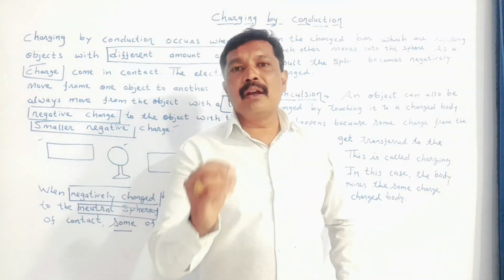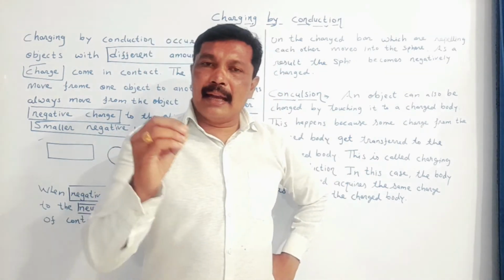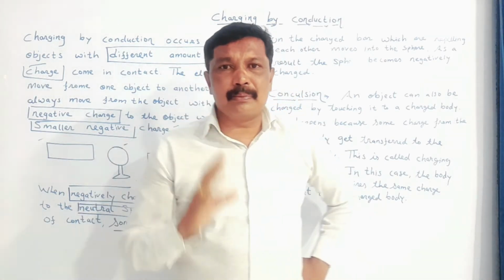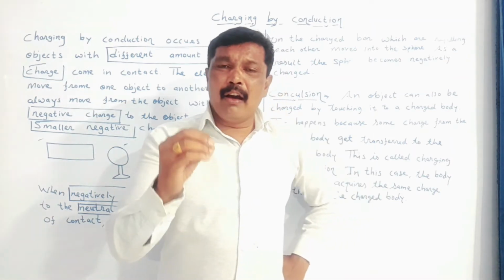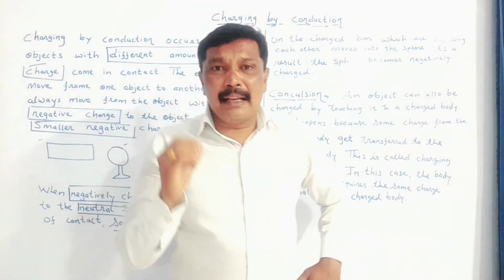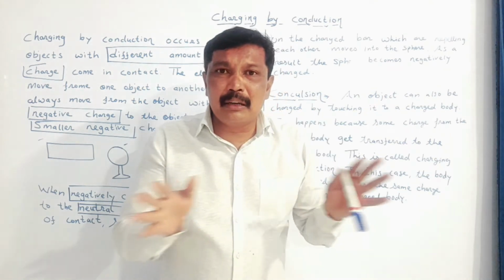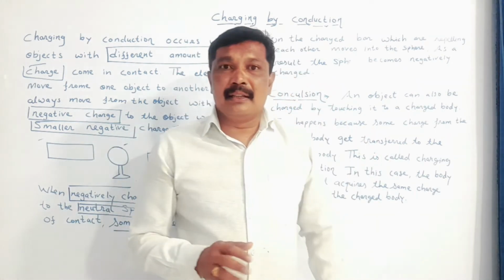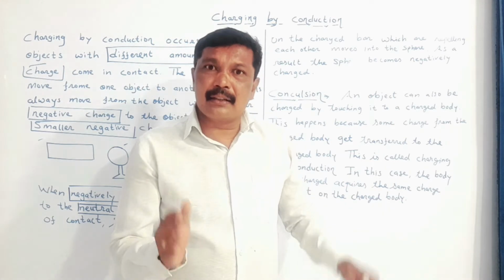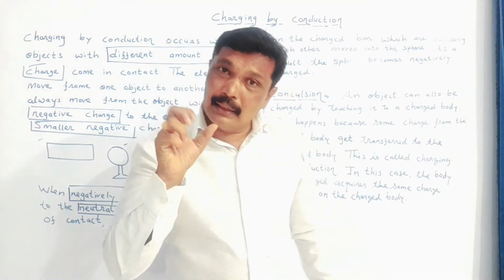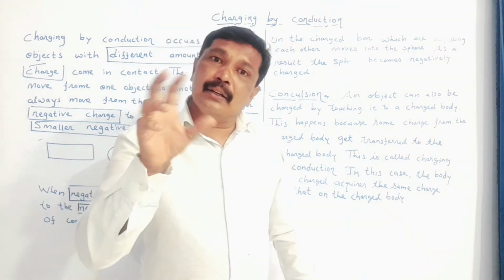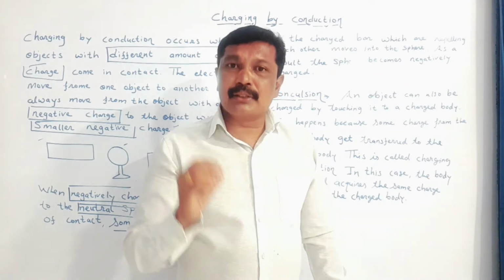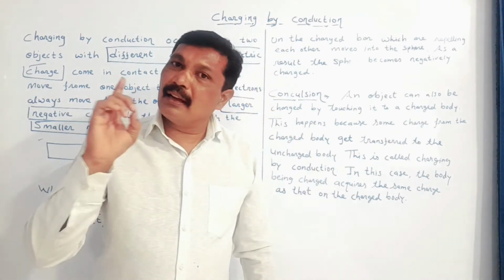My dear student, when a bar is charged negatively, it has more negatively charged particles. It has more electrons, and as they have the same charge, the electrons repel one another. When they are brought in touch with a neutral sphere, these electrons which are repelling one another get transferred to the neutral sphere. In this way, the neutral sphere also gets charged, and this is done by a process called charging by conduction.